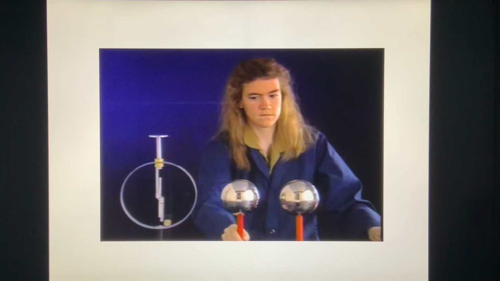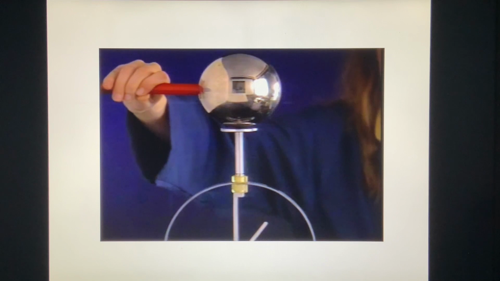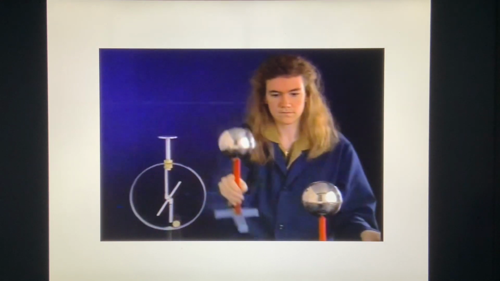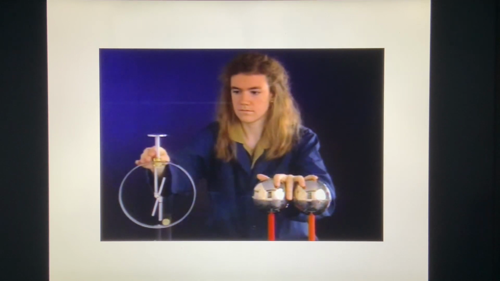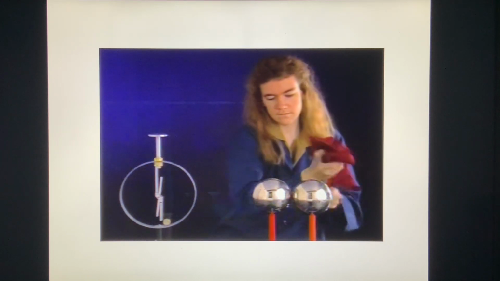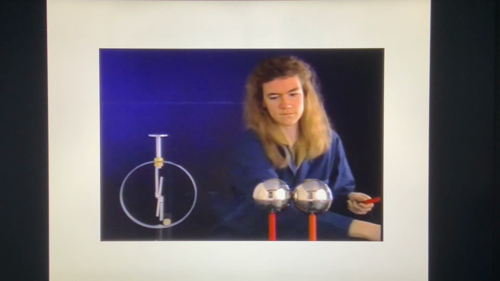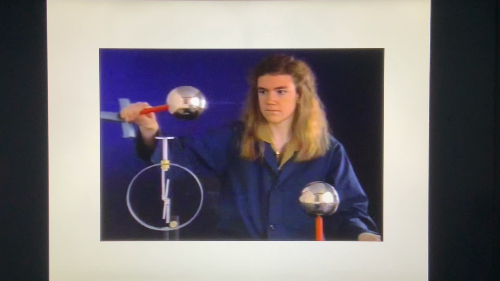An electroscope and a pair of metal spheres will be used to demonstrate electrostatic induction. If one of the spheres is charged, the sphere can cause the electroscope to deflect. Now we'll start with both spheres neutral. The spheres are placed in contact with one another. The negatively charged rod is brought near, but not touching, one of the spheres. The spheres are separated, and the rod is removed.